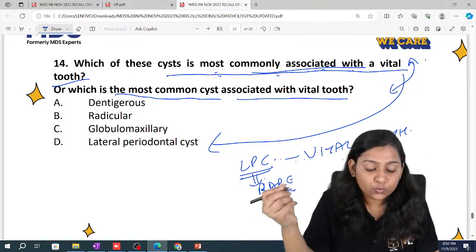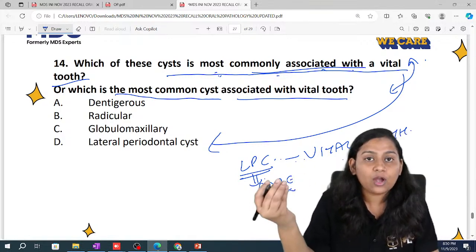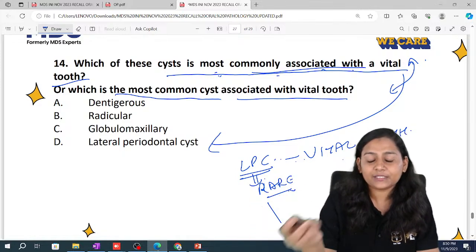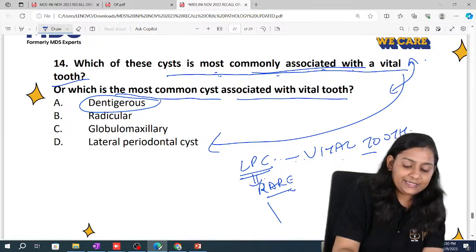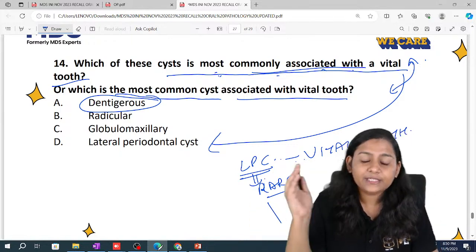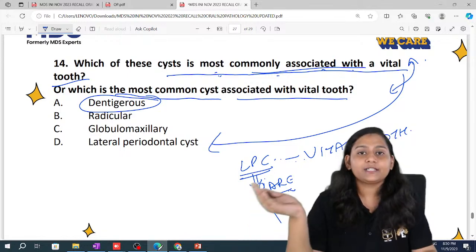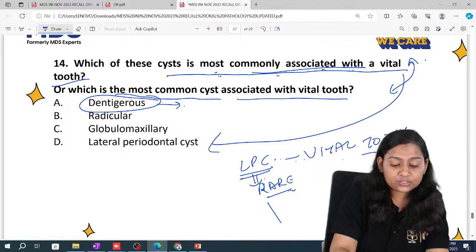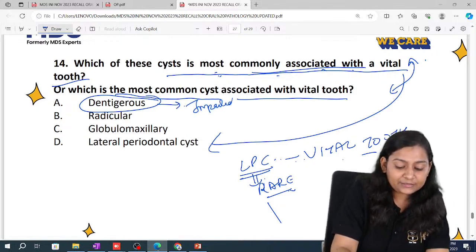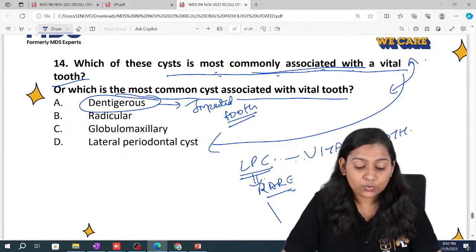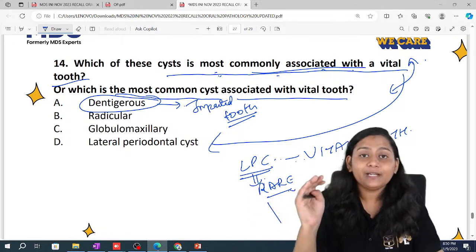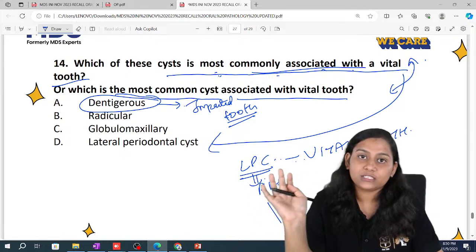But if they have asked you which is the most common cyst, then the most common cyst after the radicular cyst is dentigerous cyst. So dentigerous cyst can be associated with vital tooth. It is not a hard and fast rule, but we know that dentigerous cyst is associated with impacted tooth. So we do not know whether that impacted tooth is vital or non-vital. But lateral periodontal cyst is associated with vital tooth.